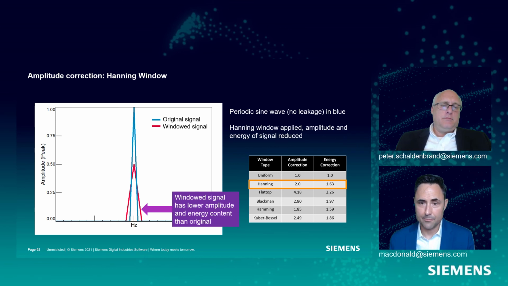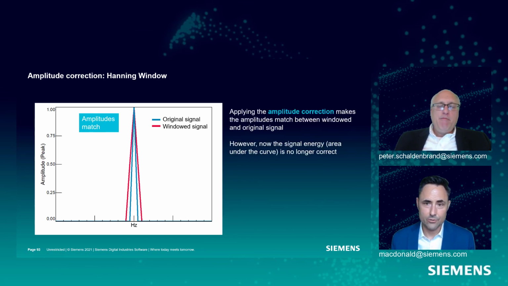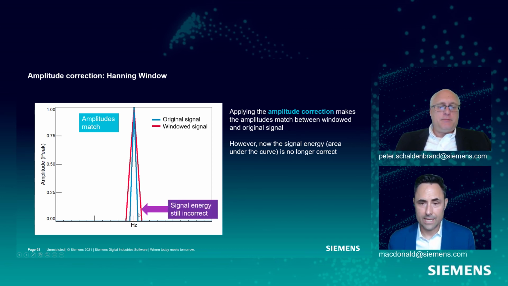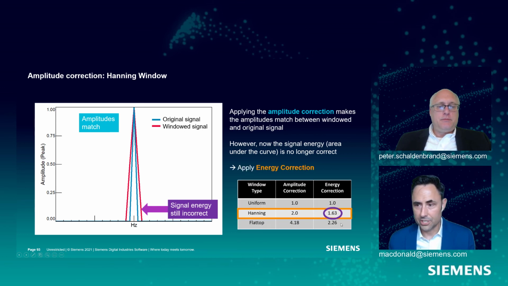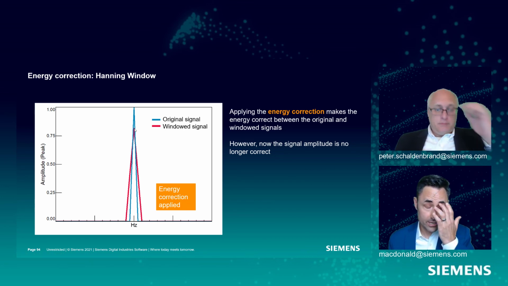Okay, so for our Hanning window example, we see our amplitude correction is 2, so you see our amplitude is exactly half. If I want to correct for that, I just multiply my amplitude by 2, and boom, I've got my amplitude perfectly corrected. You'll notice my energy is still not quite exactly right. It should be looking like the blue. So now let's do an energy correction. Energy correction is 1.63, and so we can correct for the energy as well. So here the energy, or the area under the blue curve, is identical to the area under the red curve. You see I had to bring this amplitude down a little bit in order to correct that energy error.